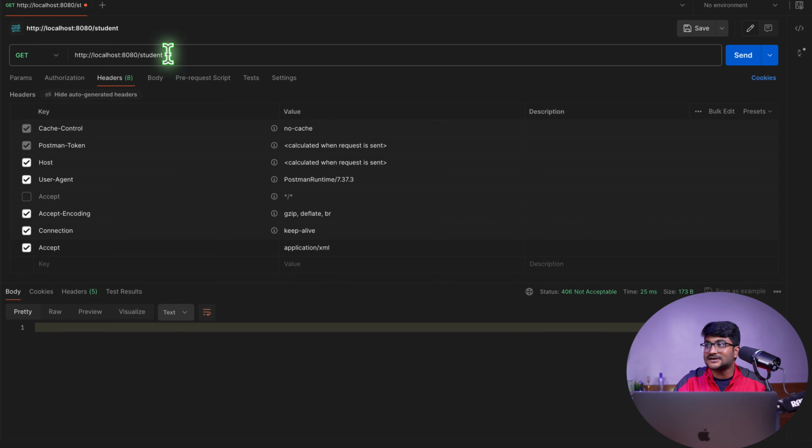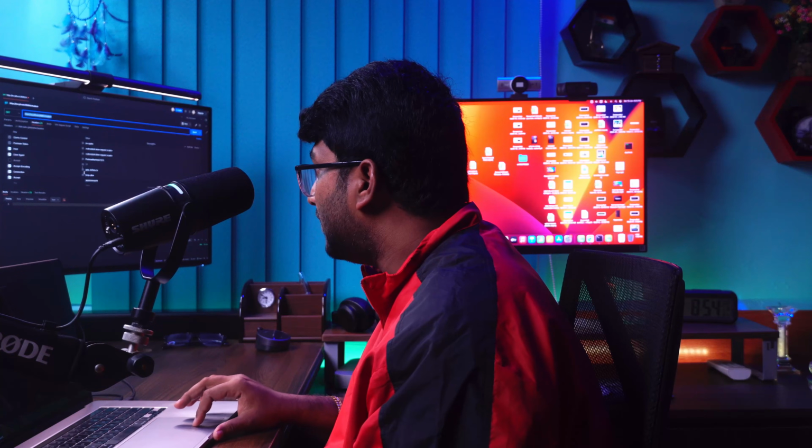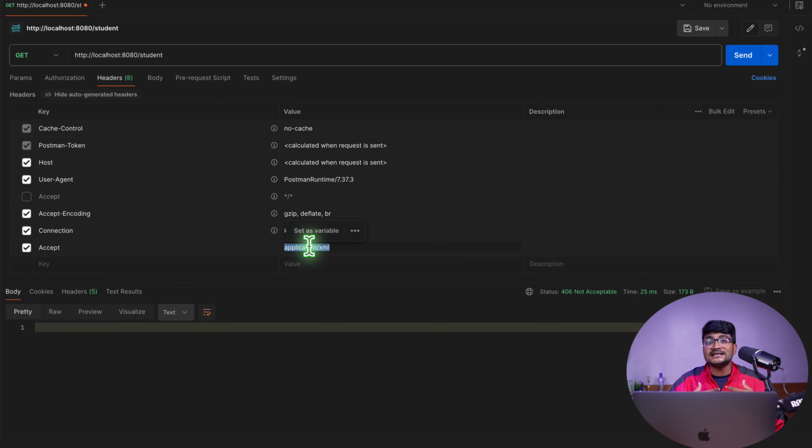You as a client are hitting this endpoint and asking the server for data, but you are saying that you will only accept the data in XML format. The server gives you the response, but it says, okay, hold on, not acceptable. I'm not going to accept this request because I cannot form the data in XML format.